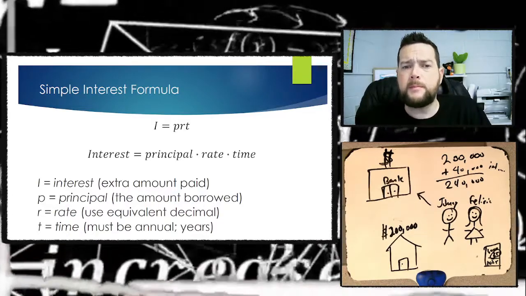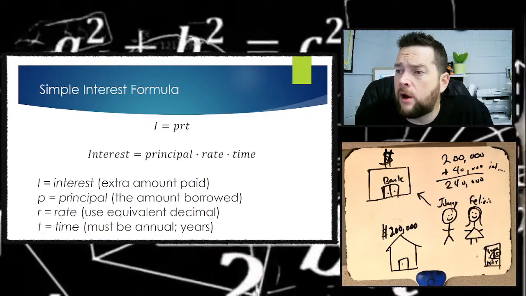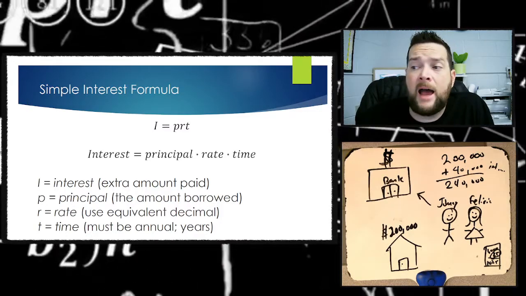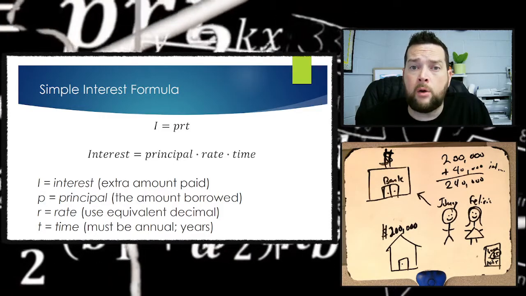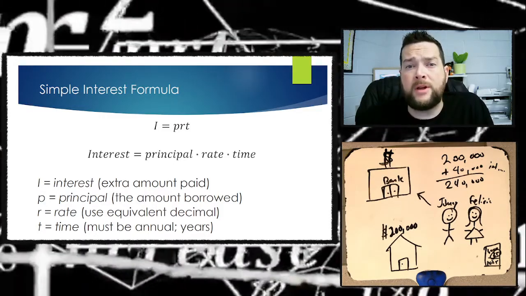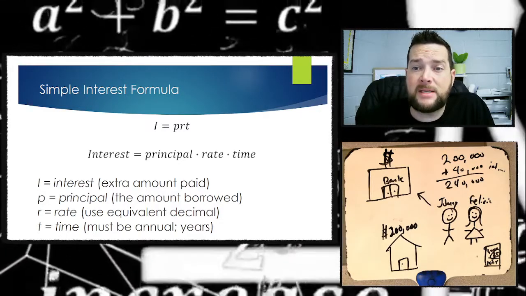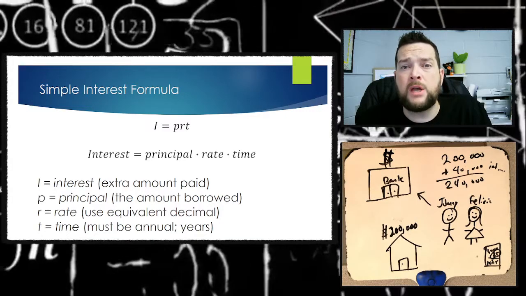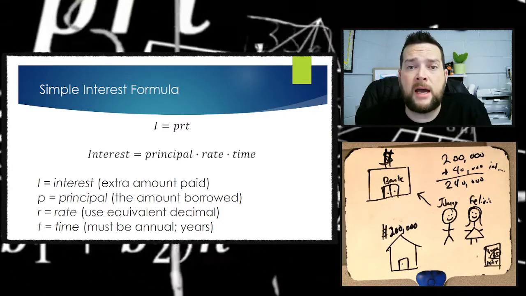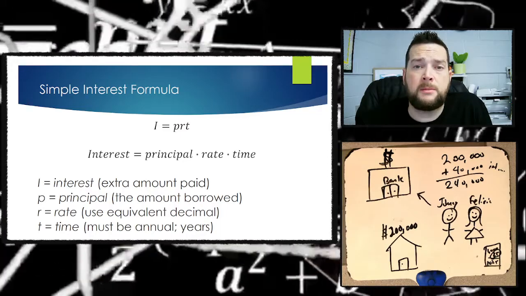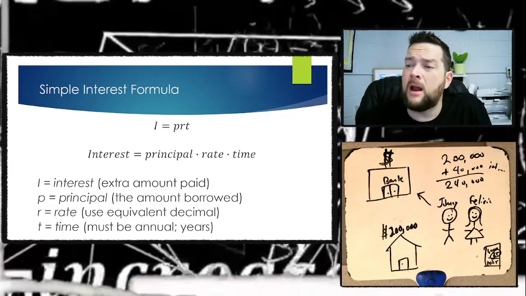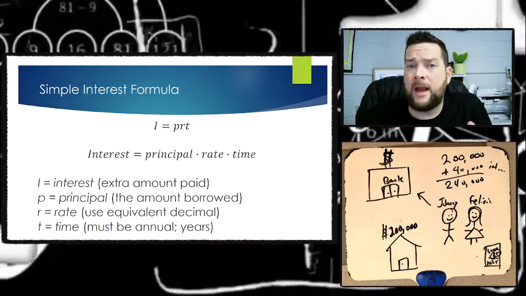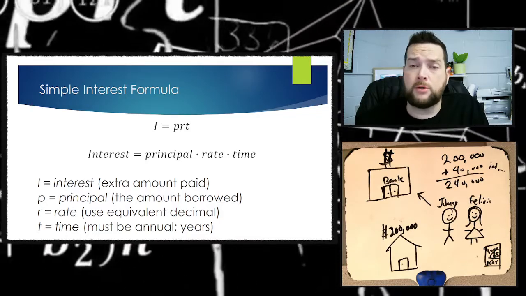Okay. So we've got the formula there on the screen for simple interest, and this is it. I equals PRT. In other words, interest equals principal times rate times time. Simple interest problems are going to have three numbers inside there, and you're going to use those three numbers to find the missing piece. Most interest problems are asking for the interest, but a lot of them also might ask for the principal or the rate or the time.